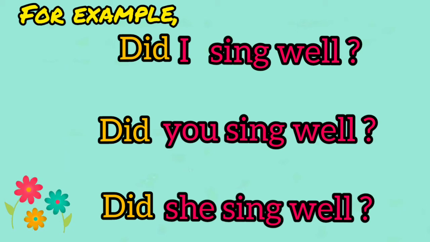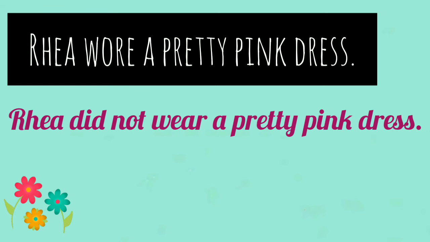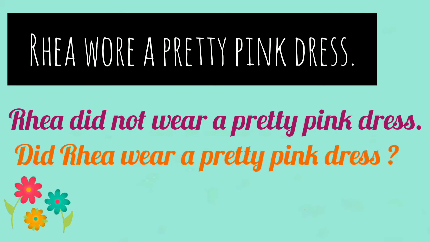So, children, to understand more about these forms, let's discuss the exercise which is given in your textbook. Rewrite the sentence in an interrogative sentence and negative sentence. Ria wore a pretty pink dress. So the negative form is Ria did not wear a pretty pink dress. The first form of wore is wear. And the interrogative form is did Ria wear a pretty pink dress?